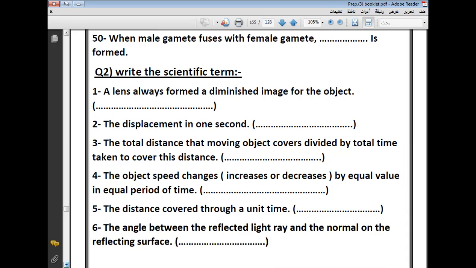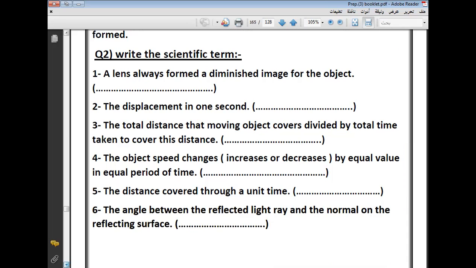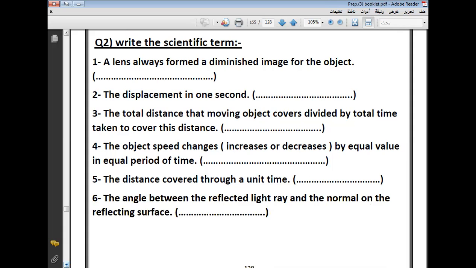Okay, thanks. Question two, write the scientific term. Muhammad: a lens always forms a diminished image of the object. In this lens, I have just one case. Concave lens. Excellent. Concave lens always forms a diminished image. What is meant by diminished? Diminished means minimized.